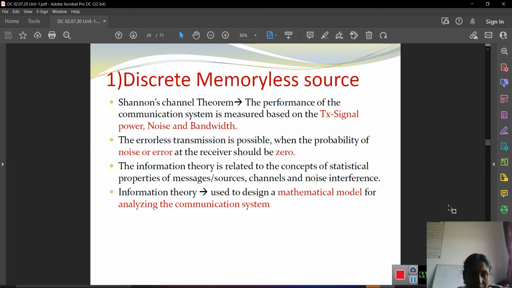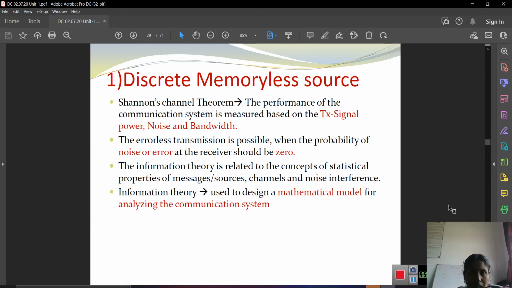Okay, then we want to give the errorless transmission. So at a time the errorless transmission is possible when the probability of noise or error at the receiver should be 0. Then only we can get the clear information. So whenever we have to give the clear information, then only we get the output in a clear form. So that is the motivation of the information theory.